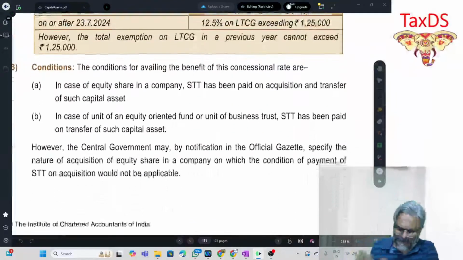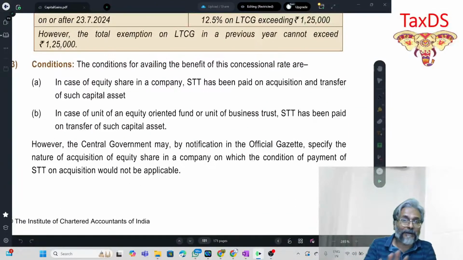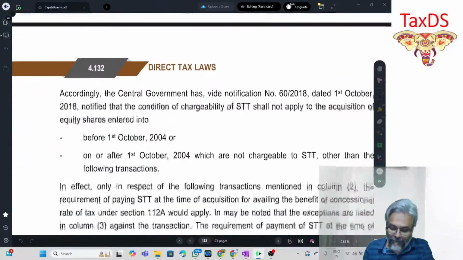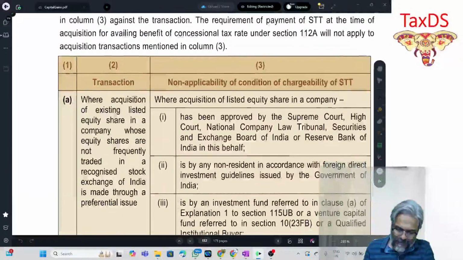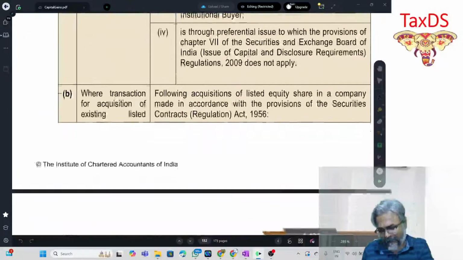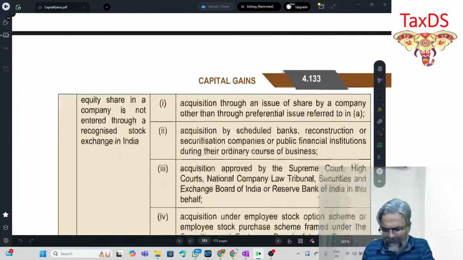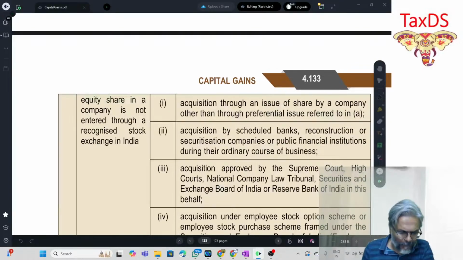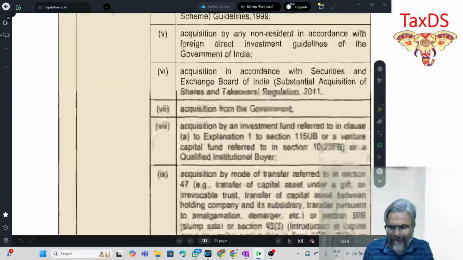Don't worry, you just need to know this. You cannot afford to go wrong and write the old provision in this case. That is it, students, in this particular context. This is where all the amendments of capital gains have happened primarily.